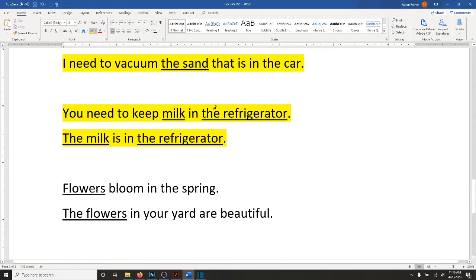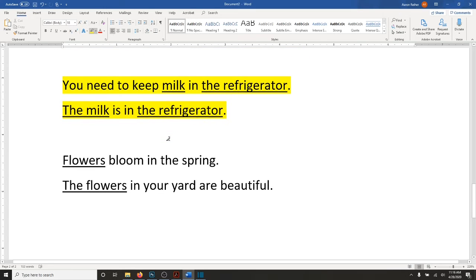And notice how in both of these sentences, refrigerator has the article the. And that is because refrigerator is a singular countable noun, and so it needs to have an article always. But milk is not countable, and so sometimes milk will have an article and sometimes it will not, depending on if the sentence is specific, the milk, or not specific, milk.